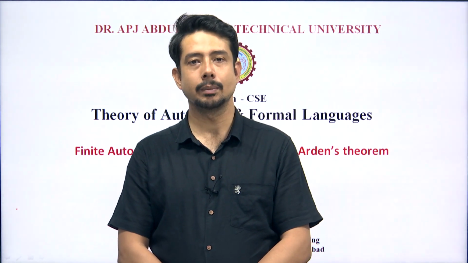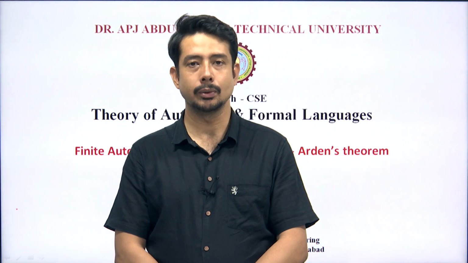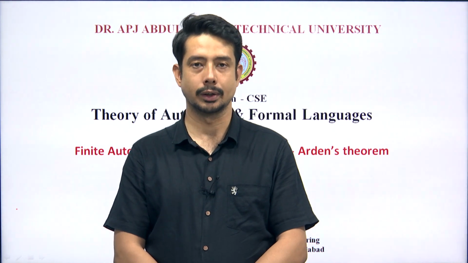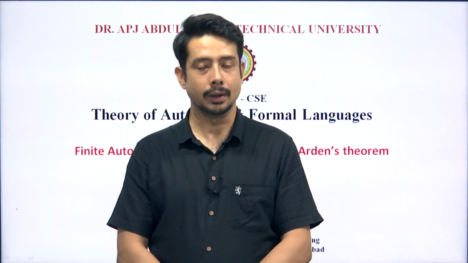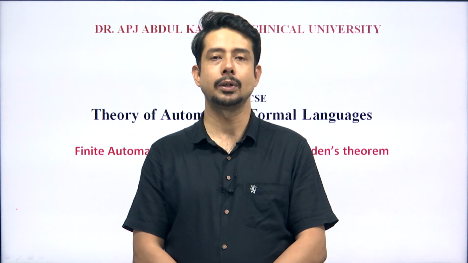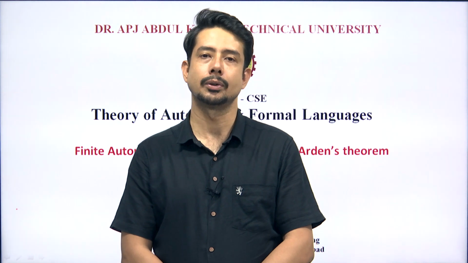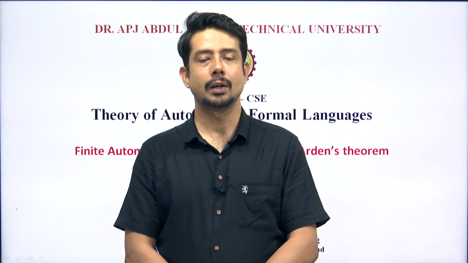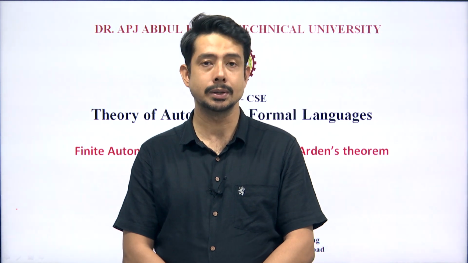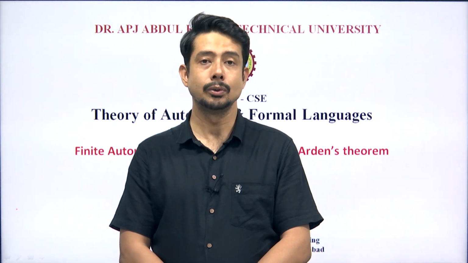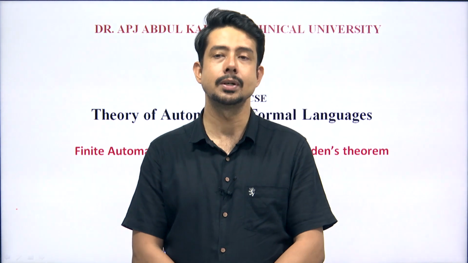This is lecture number 13, where we will be looking into the concept of finite automata and regular expression. Till now, in the previous 2-3 lectures, we started off with unit number 2, where we understood the concept of regular expression: what it means, how it is represented, and how it is used as a representative for a regular language.